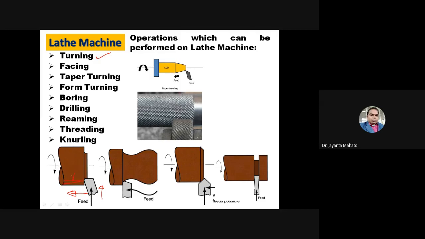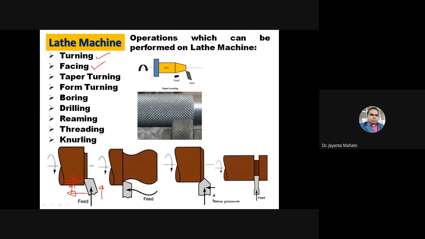So according to how much the diameter has to decrease, you give the feed and travel this tool along this direction. So this is the turning operation. I think all of you have known.